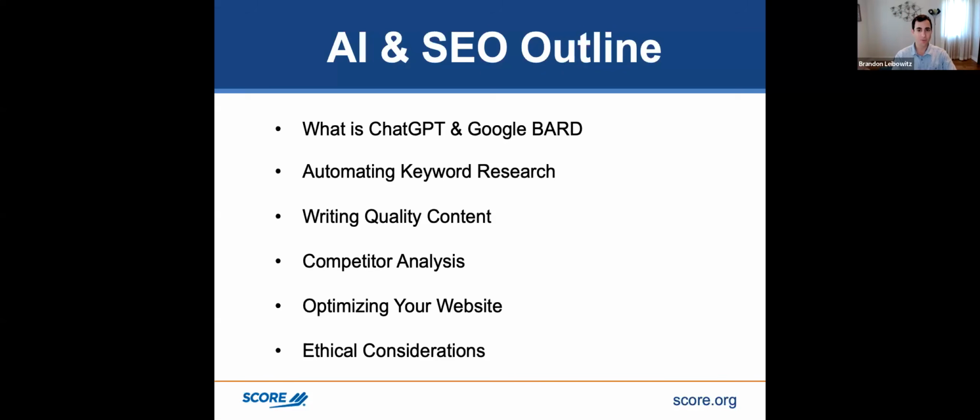Then I'll show you ways to automate SEO, such as keyword research, how to do keyword research using AI, and how to write content using AI that's okay with Google. Again, we're going to make sure that everything is according to Google standards, because they have guidelines that they want you to follow. If you do the wrong things, instead of ranking higher, you actually drop down in rankings. But Google said if you use AI to write content, as long as it offers value, they don't really mind.